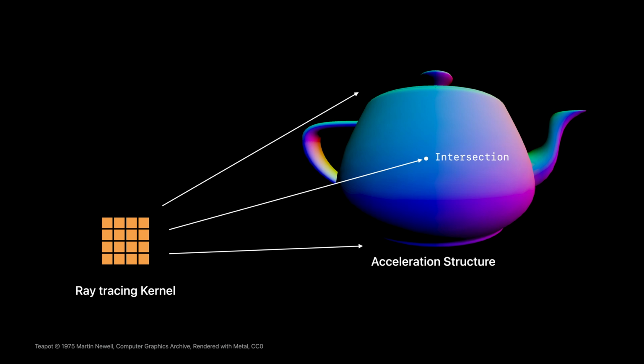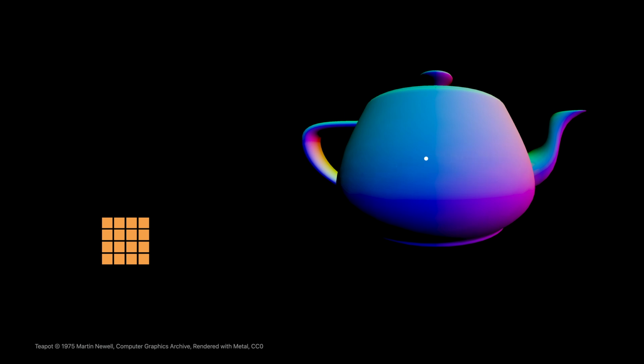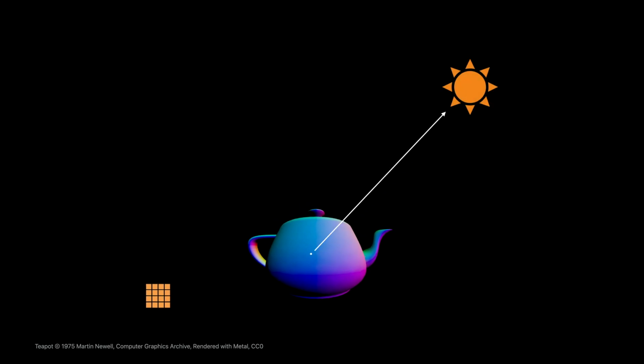For some light effects, such as ray trace shadows, the algorithm is very natural. We want to find any objects between the intersection point and the light. All we need to trace this shadow ray is a position and the direction toward the light. No object attributes or Metal resources are needed beyond the world space position of the intersection, which we can derive from the ray and the intersections parameter.